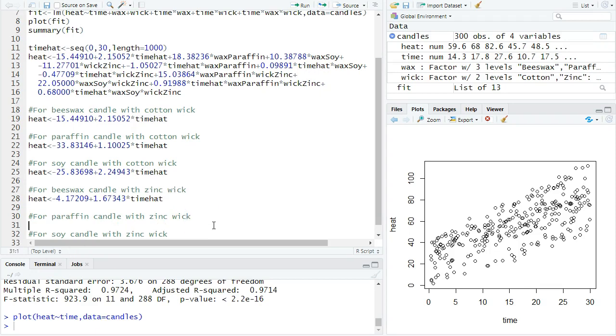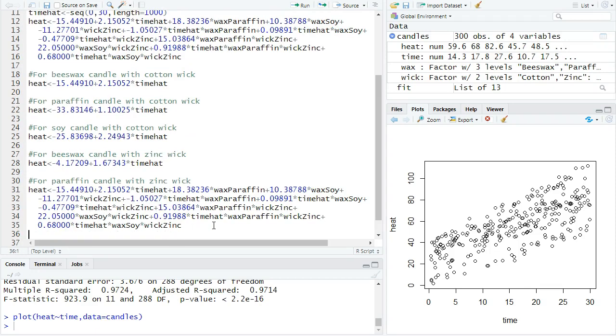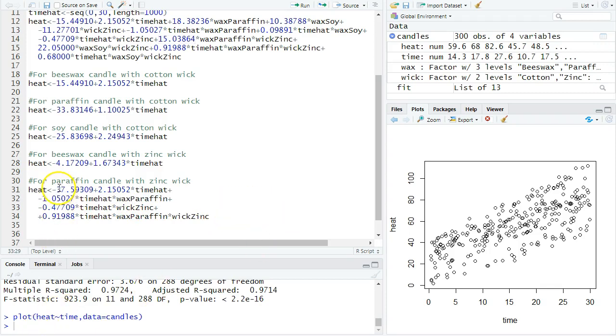Let's move to the category that's paraffin and zinc. Now we have 2 changes from the baseline. Both the wax and the wick have changed. So the stuff with soy is gone. And now when we talk about the intercept, here's an intercept piece. Here's another one. Notice there's no time. That's how I knew. What else? This doesn't have time, so there's a 3rd intercept piece. And right here is a 4th intercept piece specifically for the paraffin-zinc combination. So I can combine them into one intercept.